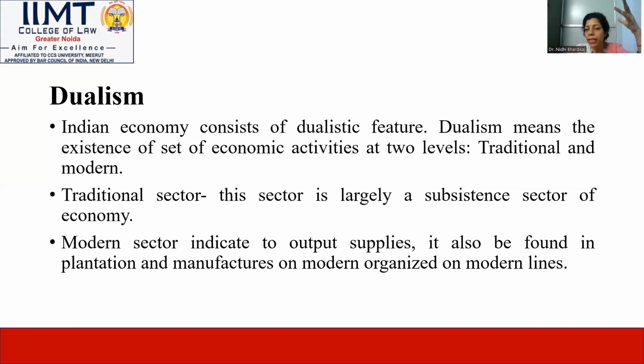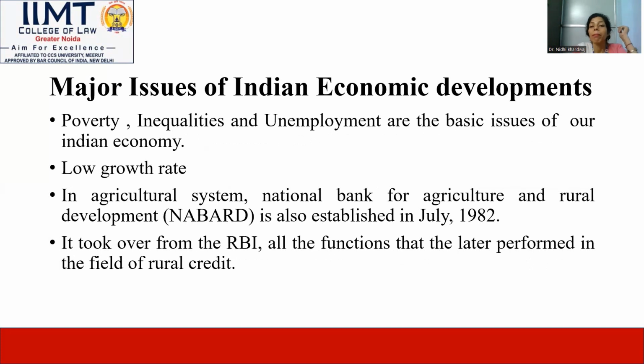These are all the basic features of the Indian economic mix. Now we will discuss the next point, some major issues of Indian economic development.